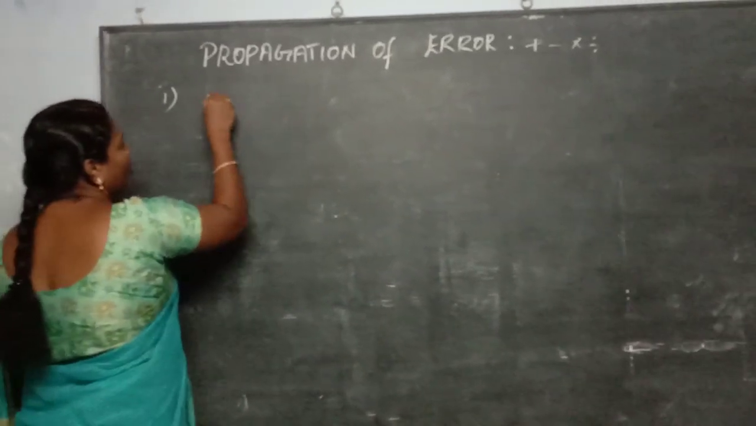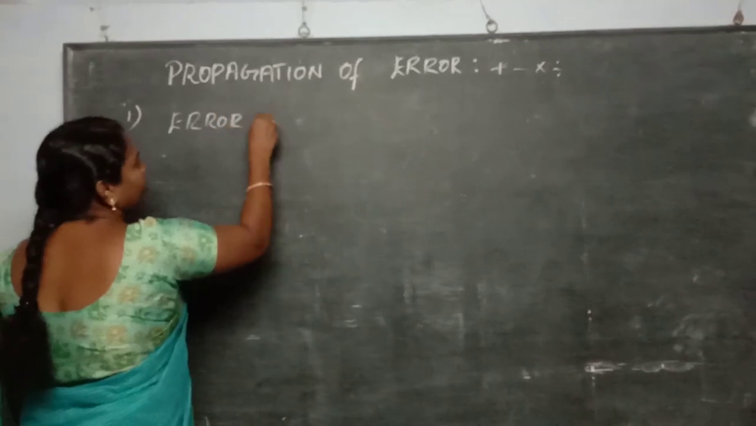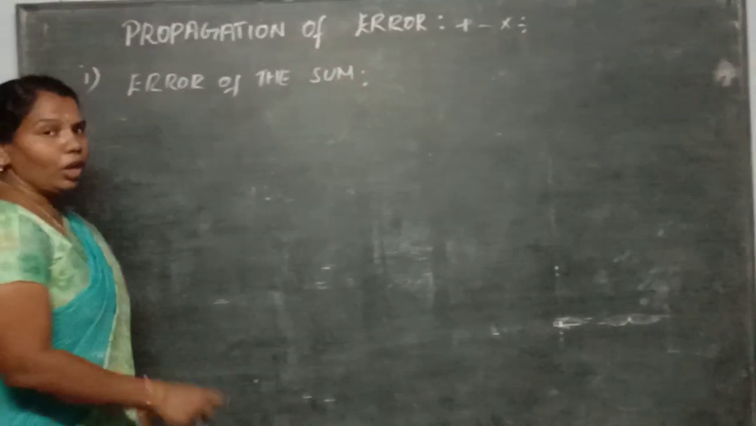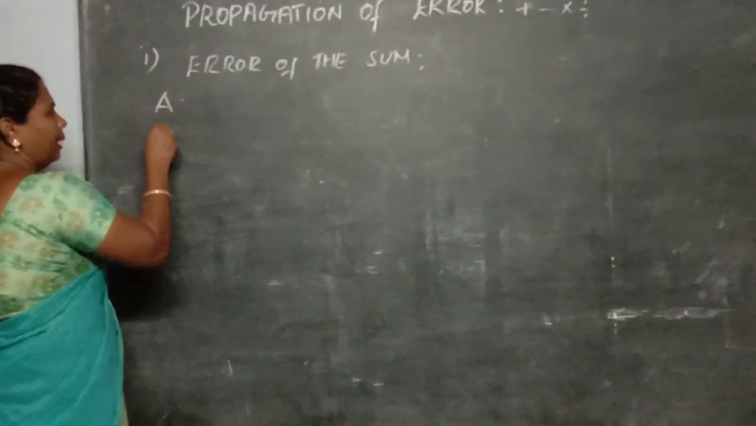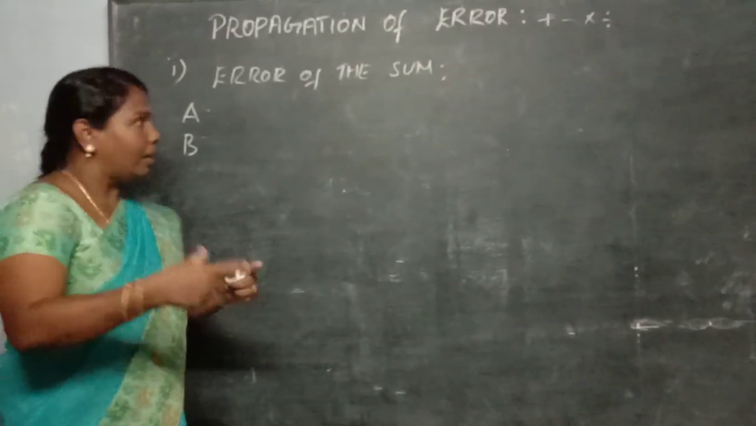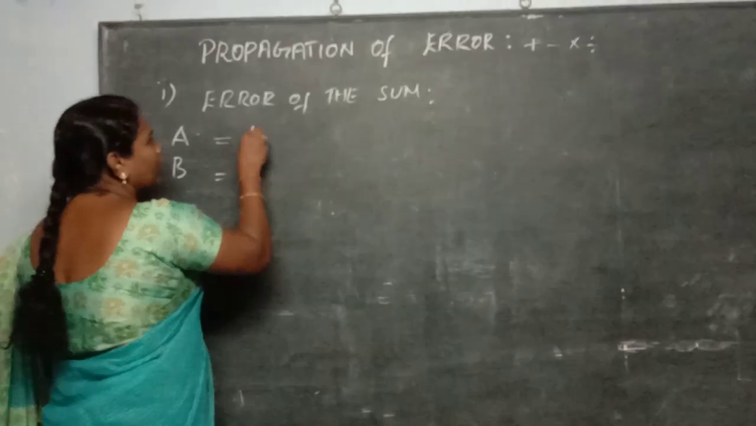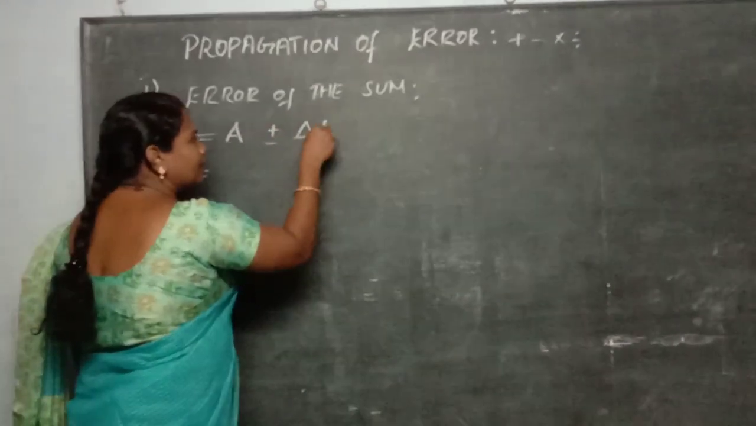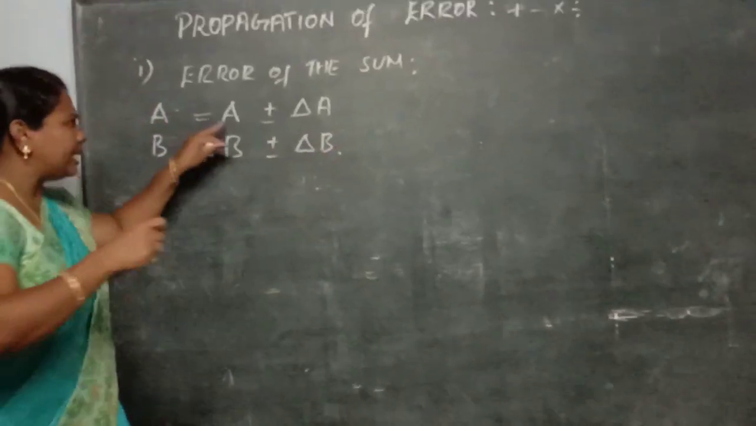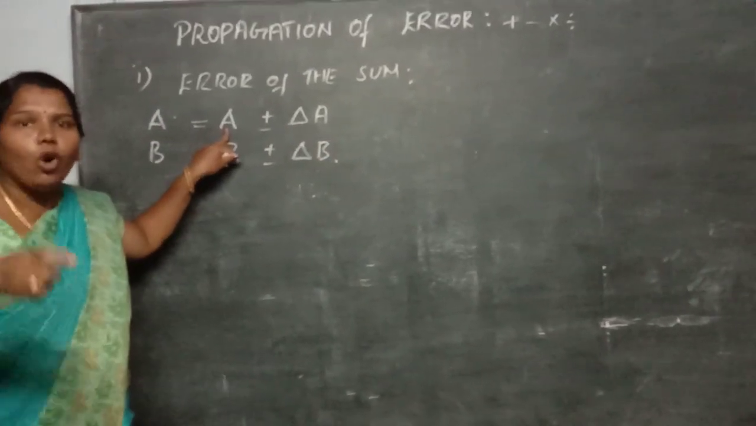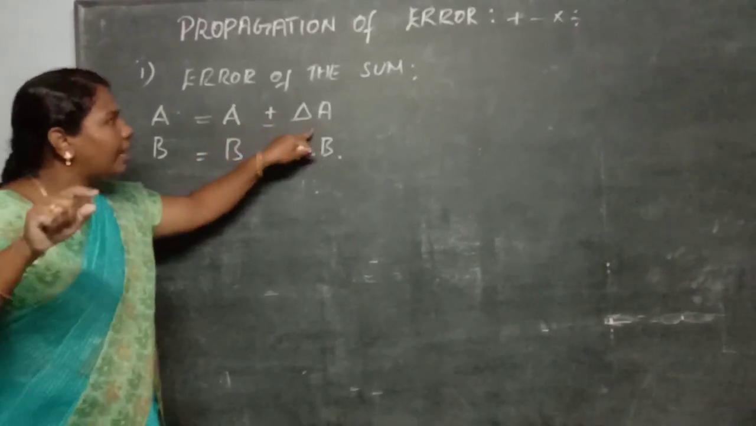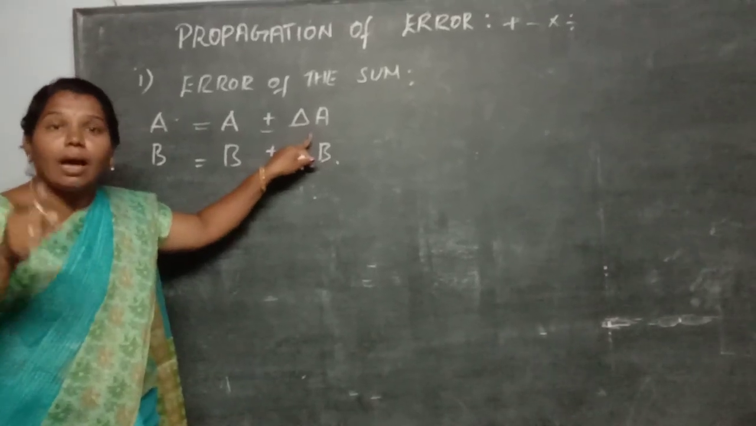Now we are going to see about the topic error of the sum of two quantities. Let us take two quantities, A and B. These are two physical quantities, and you are going to measure them by some measured values. The measured values are A plus or minus delta A and B plus or minus delta B. See here, this A is the true value, that is the mean value. What you are measuring, that exact value is the true value, that is A. And here delta A is the absolute error value. This is called the absolute error.